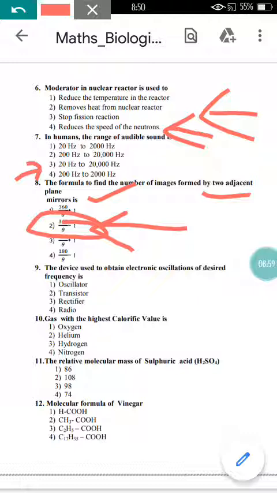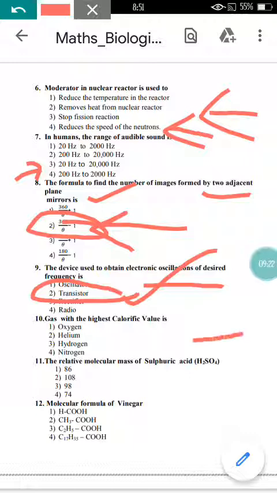The device used to obtain electronic oscillations of desired frequency is, you might be knowing that to obtain electronic oscillations of the frequency, we make use of transistors. It is nothing but the bipolar transistors, but here they have given only transistors, so option 2 will be correct. The gas with the highest calorific value is, as you know, hydrogen. So option 3 here is correct.